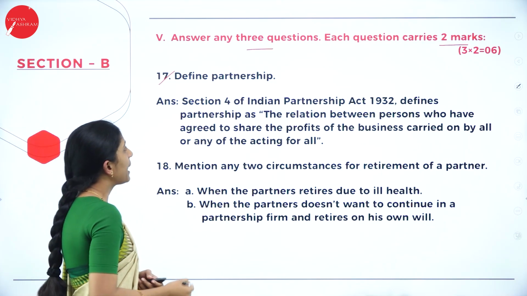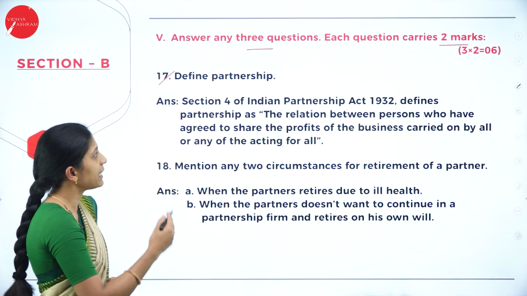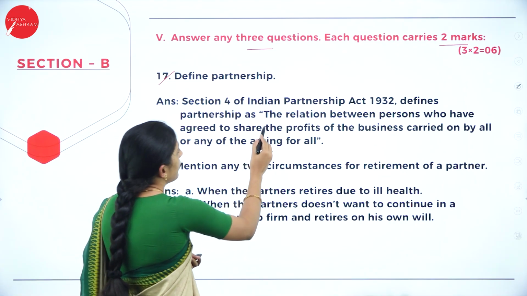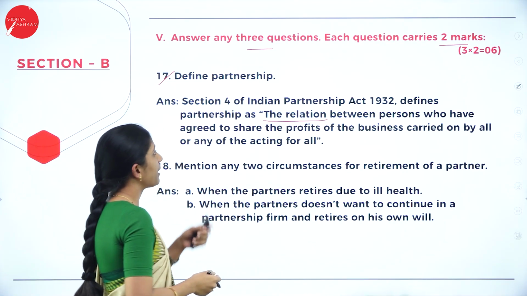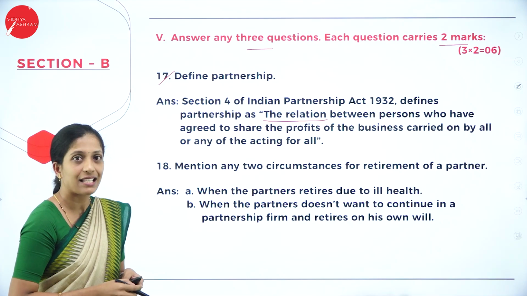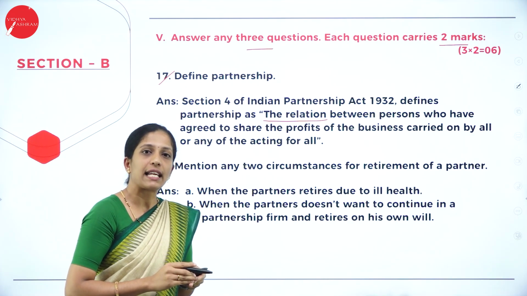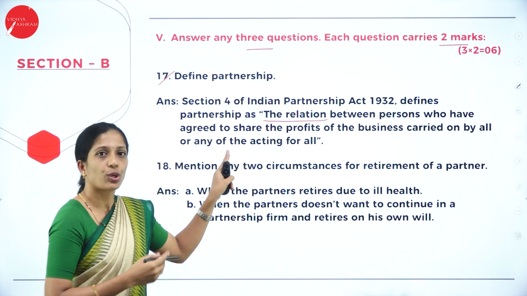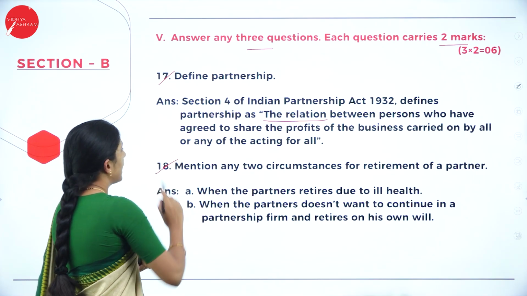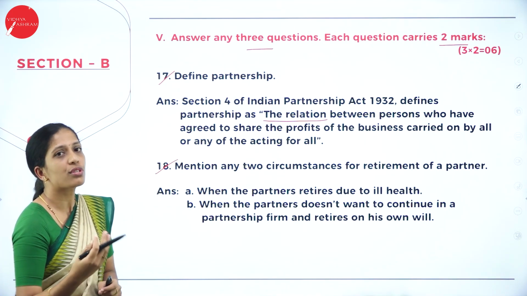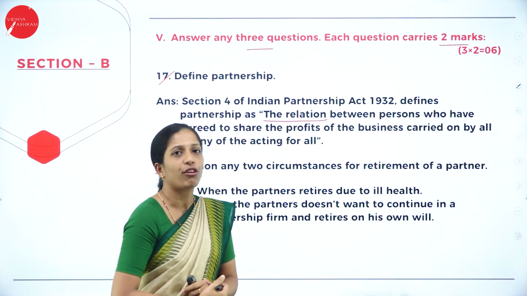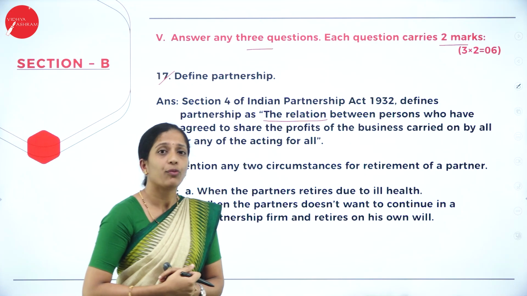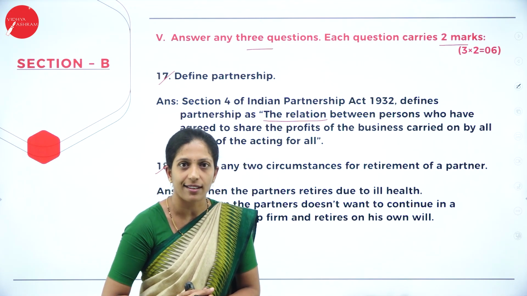So define partnership. Section 4 of Indian Partnership Act 1932 defines partnership as the relation between persons who have agreed to share the profit of the business carried on by all, or any one of them acting for all. So this is the exact definition, so you can go through that. Next question, 18th question, mention any 2 circumstances for retirement of a partner. So you can write any of the 2 circumstances where a partner retires from a partnership firm.